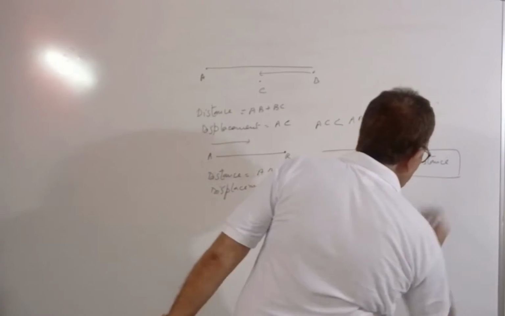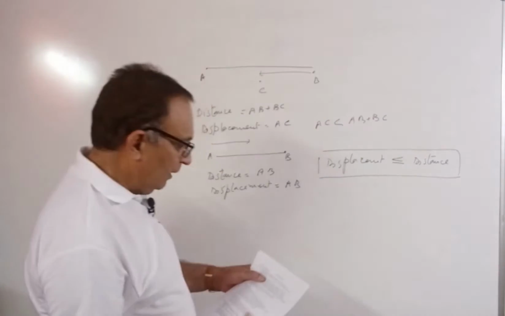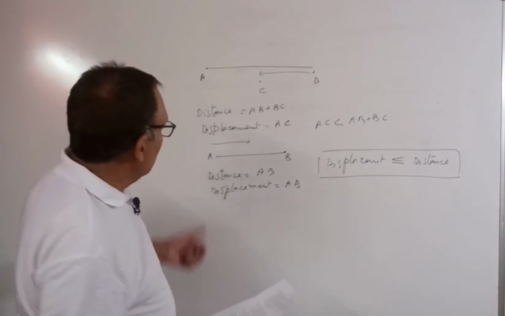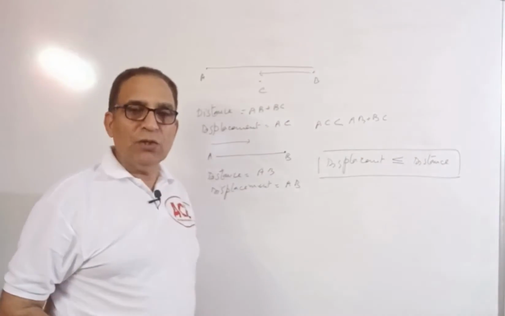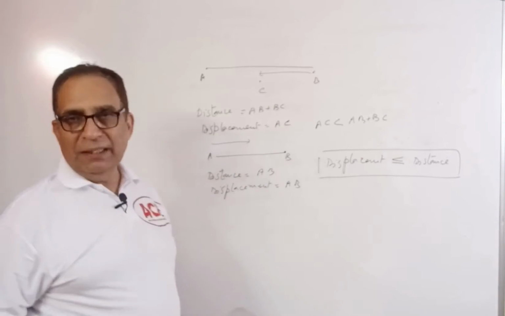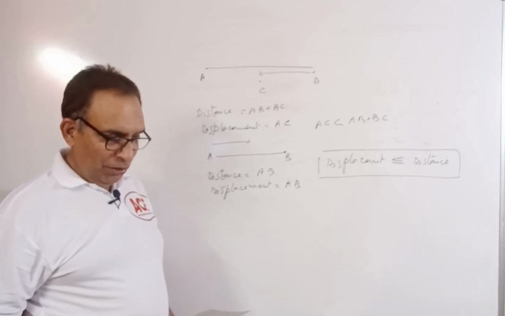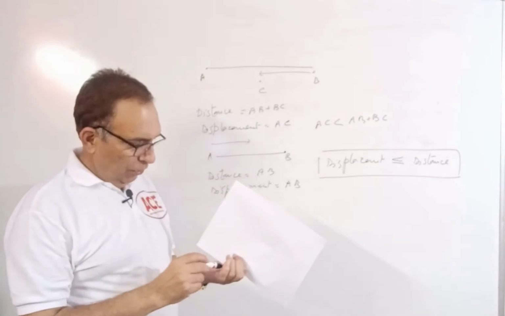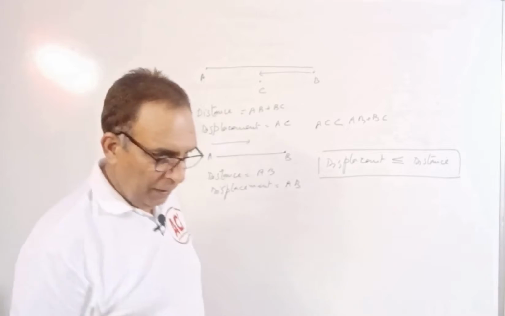So this you have to bear in mind. This is the answer to the second question. The magnitude of displacement is always less than distance or equal to distance. It cannot be the other way around. I hope the answer to this question is clear to everybody. We are going to the next question.